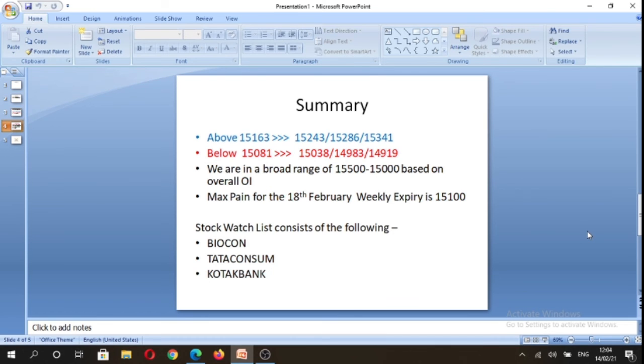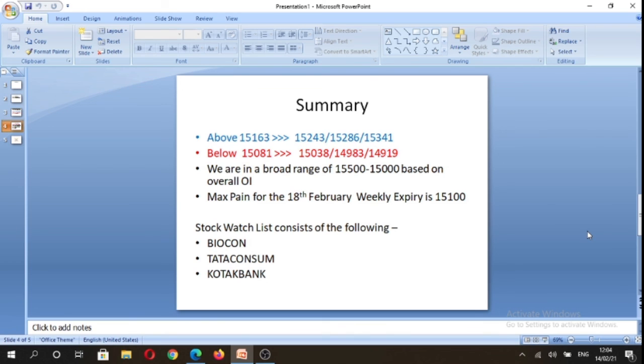I would like to summarize that tomorrow above 15,163 we can potentially trade towards 15,341 levels, and below 15,081 levels we can potentially trade towards 14,919 level on the index, and 15,163 to 15,081 is going to be the neutral price range. However, based on the monthly and the weekly time frame and based on tomorrow's weekly open, we would be better off if we look for only buying opportunities above 15,163 and refrain from making any short trades below 15,163. And overall, we are in a broad range of 15,500 to 15,000 based on the overall open